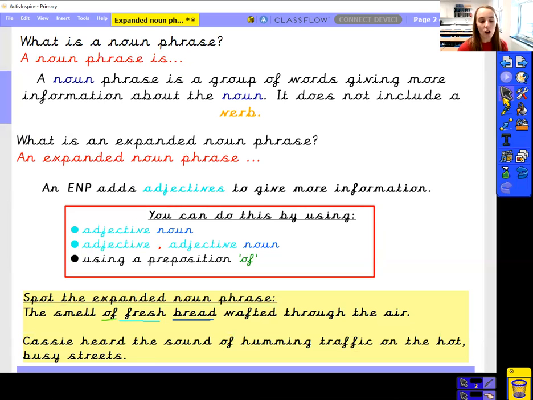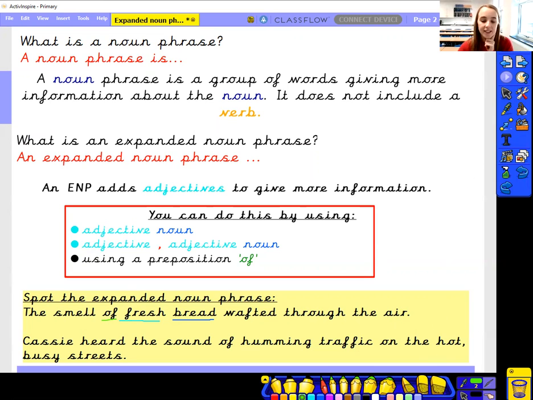Now, another sentence that we've got is from Tar Beach, our last book. Cassie heard the sound of humming traffic on the hot, busy streets. So when I'm looking at this sentence, I can see the noun traffic, and I know that the traffic is humming. It's making some quiet sounds. It might be quite busy and bustling, so it's making a humming sound, the traffic. But some of you might have also spotted, again, that preposition, because we're talking about the sound of humming traffic. Now, is that done? Or have I got another one?